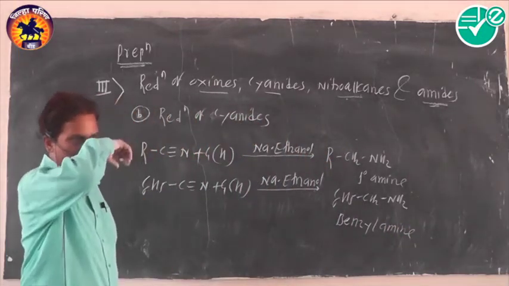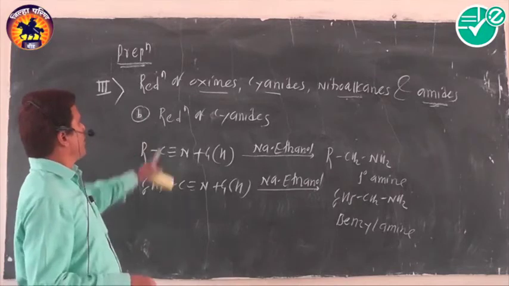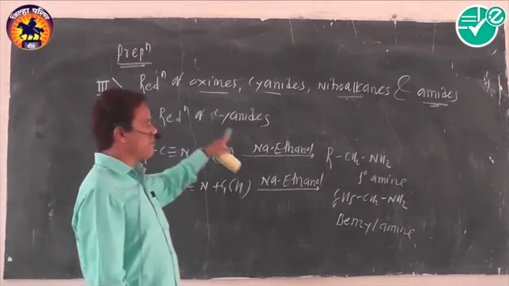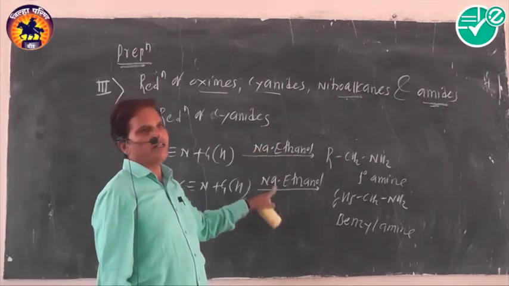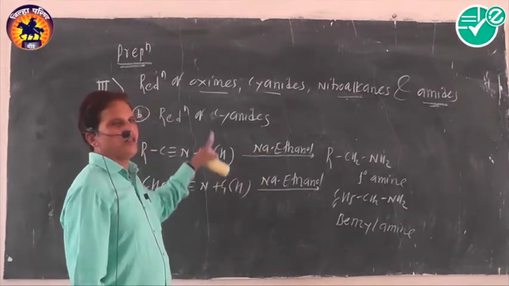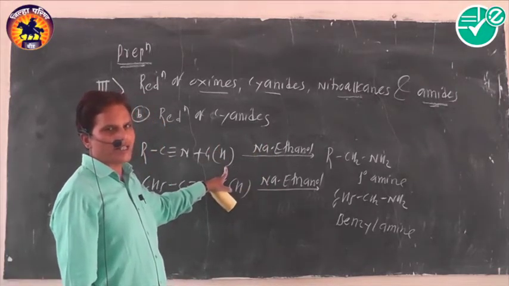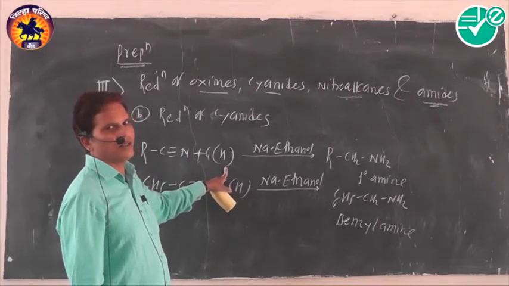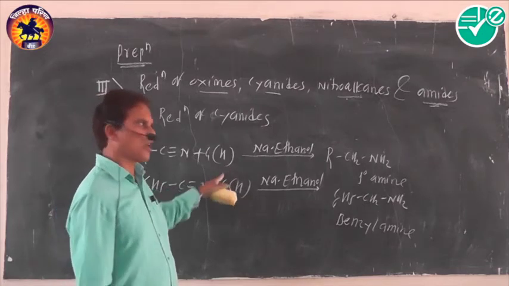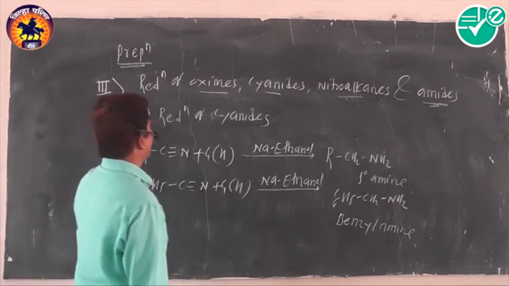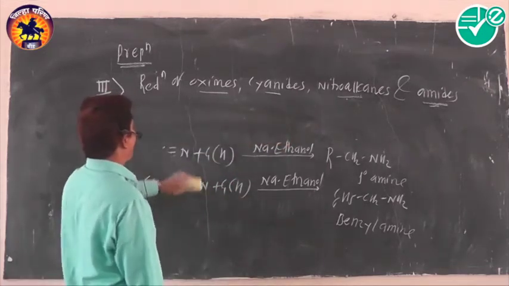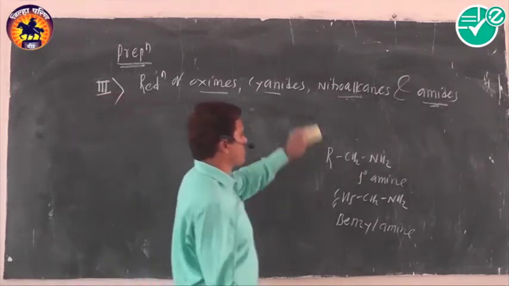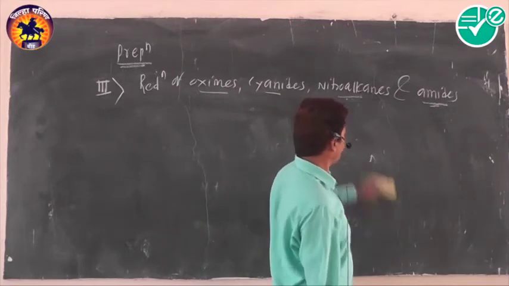Benzylamine is formed in this way. Reduction of cyanides and oximes is done by the same reagent, sodium in ethanol. It gives nascent hydrogen. 4 nascent hydrogens are essential to carry out reduction of oximes and cyanides. Then the third one, reduction of nitroalkanes.